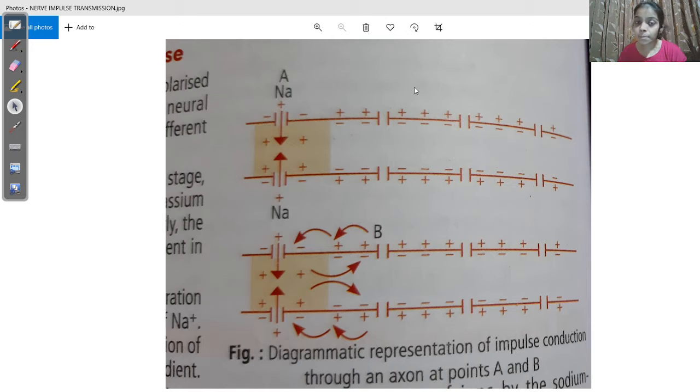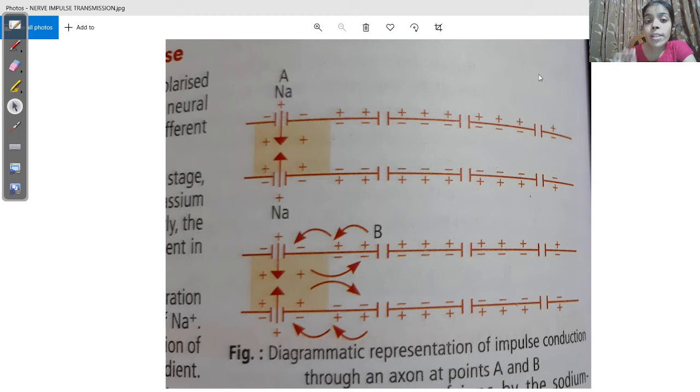So when there is no stimulus, we can assume that a nerve fiber is at rest. Then the nerve fiber will be said to be in polarized condition.